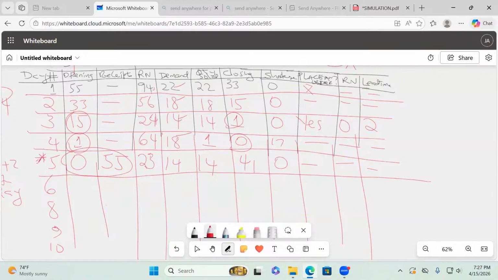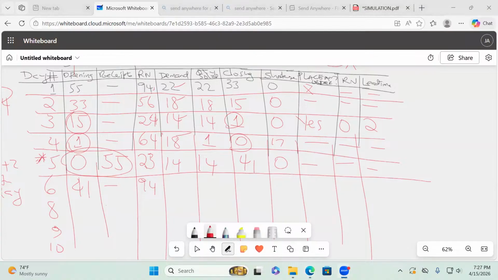So we go to day number 6. What is the opening stock? 41. Are we receiving anything here? Nothing. Do we have a random number for demand? 94. So 94 will translate to what, ladies and gentlemen? 22. Thanks, Kiprop.